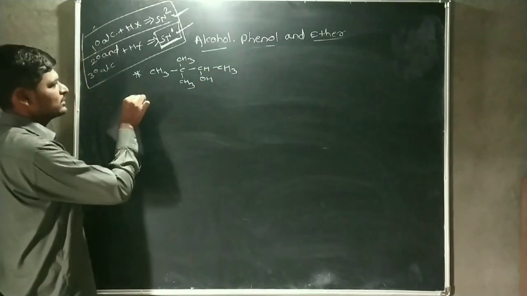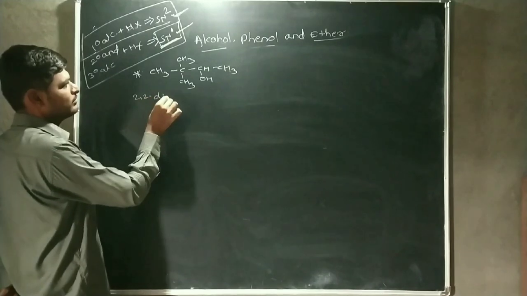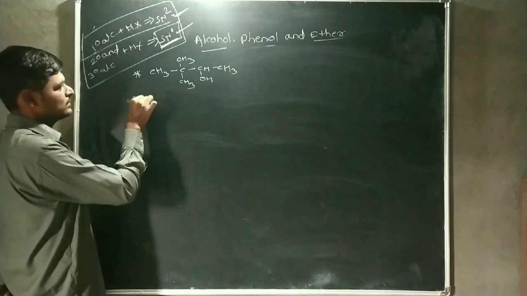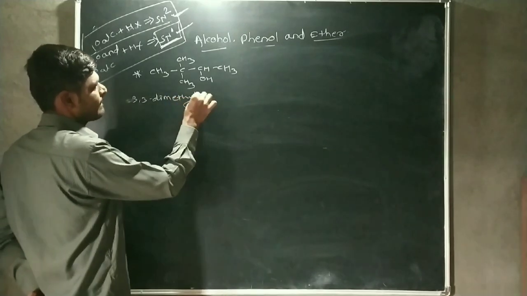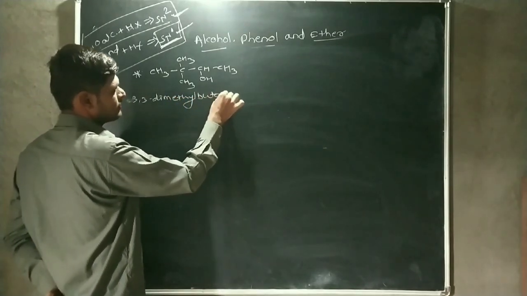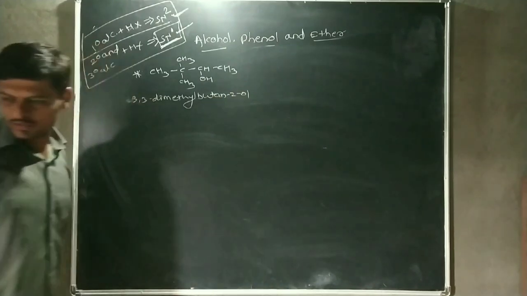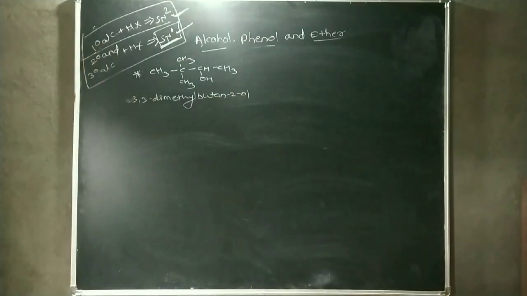The name of this compound is 3,3-dimethylbutan-2-ol.